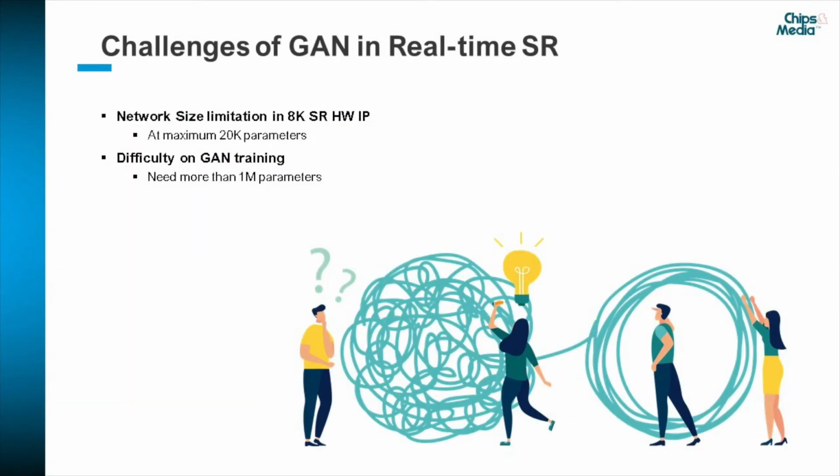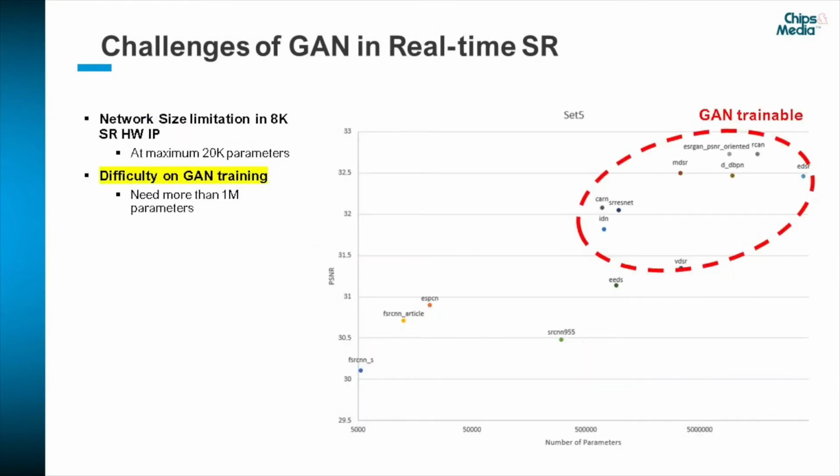Due to hardware IP max gate count and maximum number of network parameters restrictions, the main challenge in applying GAN to SR network training is the network size limitation. As you see from this graph, all previously GAN-trained successful networks like SRGAN or ESRGAN are very large. For example, the SRGAN network parameter number is 50 times larger than our hardware IP network parameter number.